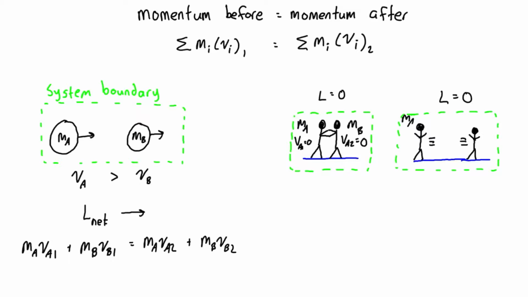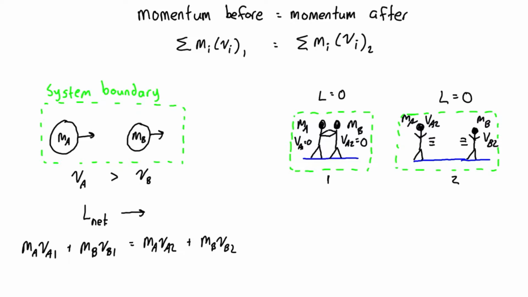They still have the same mass, mA and mB, but now they're going to have some velocity. We're going to have VA2 and we're going to have VB2. So this was state 1 and this is state 2, or we could call it before and after the impulse.